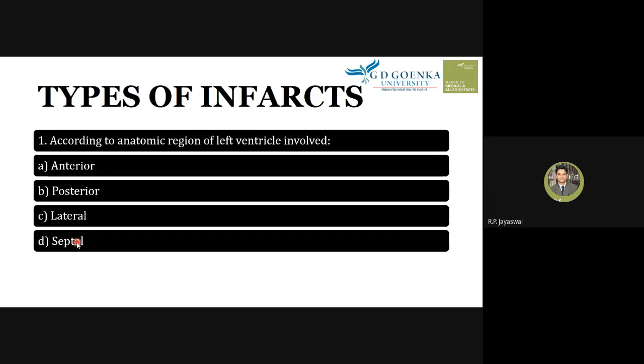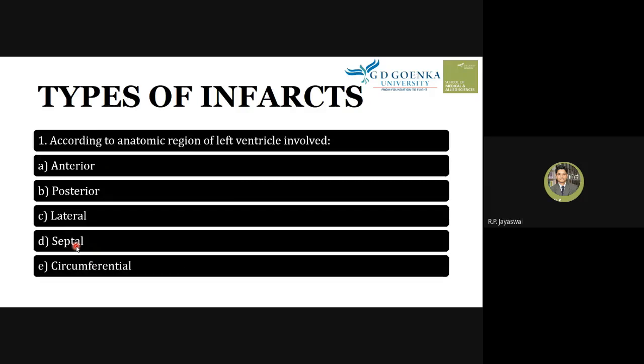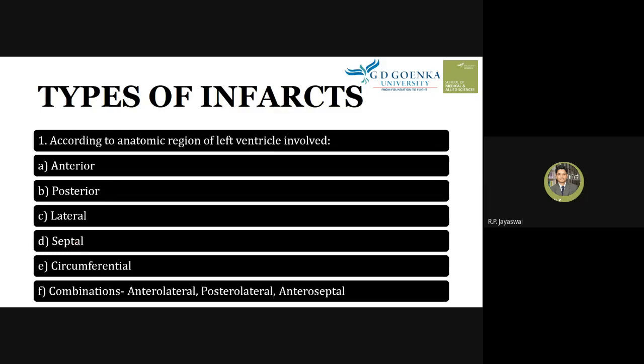So there is the septal artery, which may undergo myocardial ischemia. It leads to myocardial ischemia and hypoxia, and then necrosis, and then myocardial infarction. Circumferential, where we say that the surrounding, the peripheral artery may get affected, and there are combinations like anterolateral, posterolateral or anteroseptal. So these are the anatomical regions of the left ventricle which are usually affected, and this leads to infarction in the patient's body.